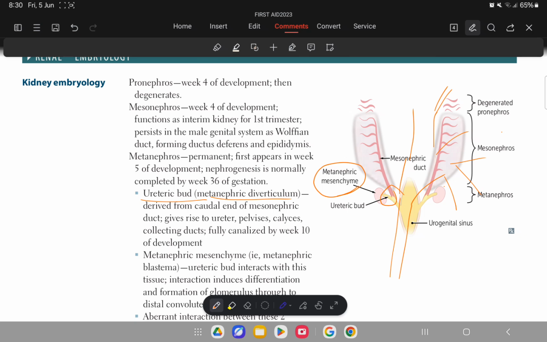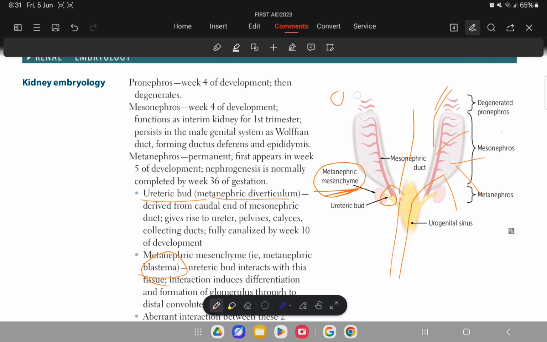Now coming towards the second thing, the metanephric mesenchyme, also known as the metanephric blastema. Due to the interaction of the ureteric bud with this mesenchyme, it will differentiate into the structures starting from the glomerulus.